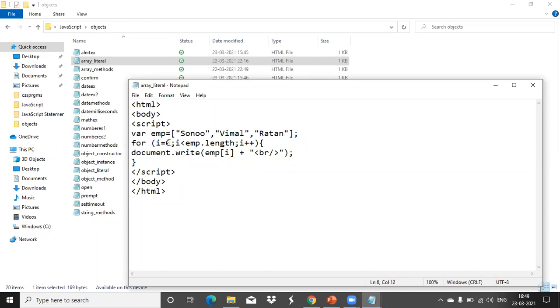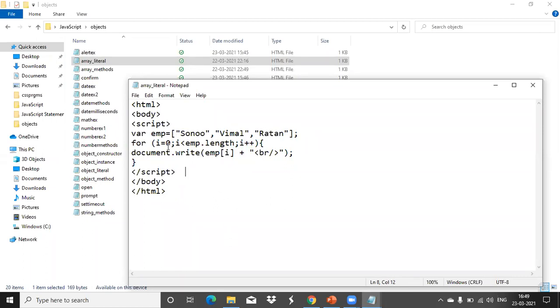So here I start with 0 because my array index starts with 0. Then i less than emp dot length. This length property gives you the number of elements in the array. Each time i is incremented because your index value is incrementing by 1: 0, 1, 2 like that. emp of i we are printing.